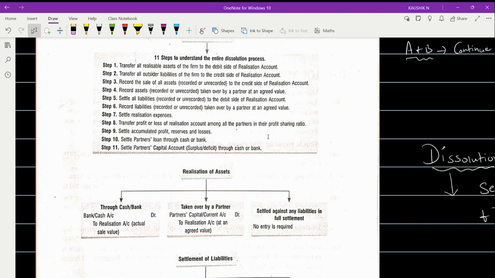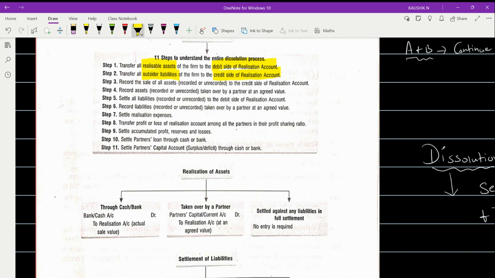Okay. So as you said here, for the dissolution process, 11 steps are to be understood. Number one, transfer all realizable assets. The words are very important. Realizable assets of the firm to which side? To the debit side of your realization account. Similarly, transfer all the outsider liabilities of the firm to the credit side of the realization account.